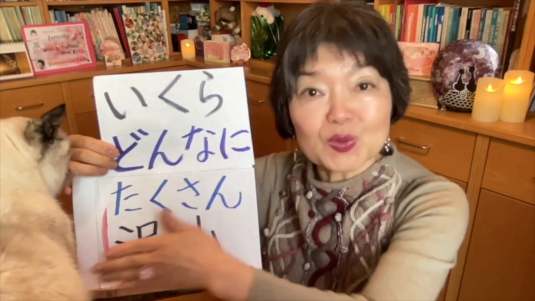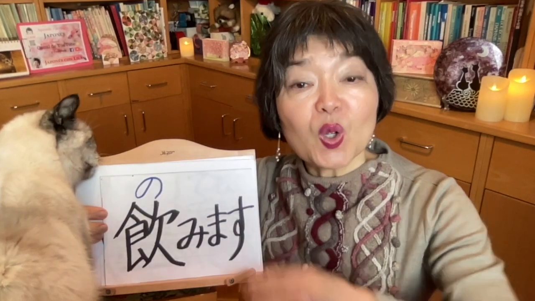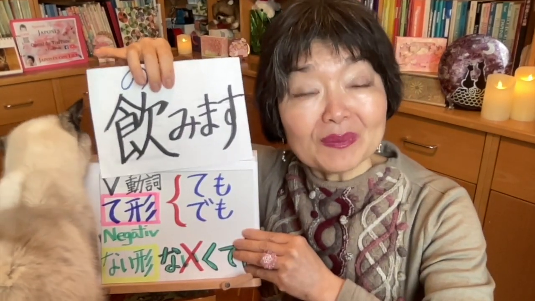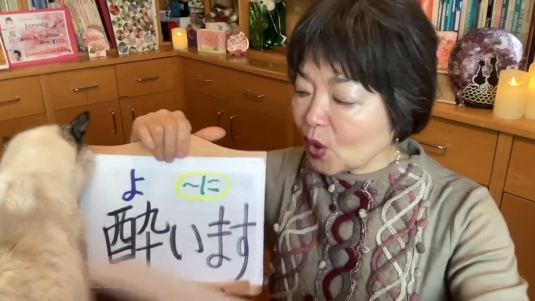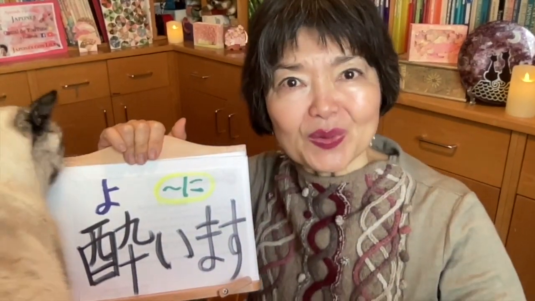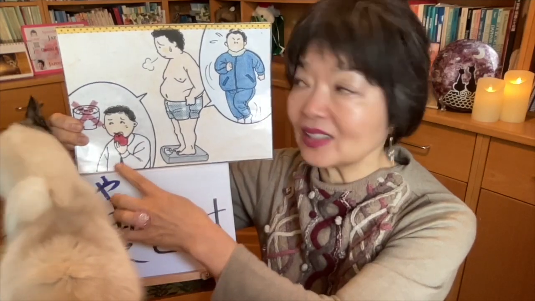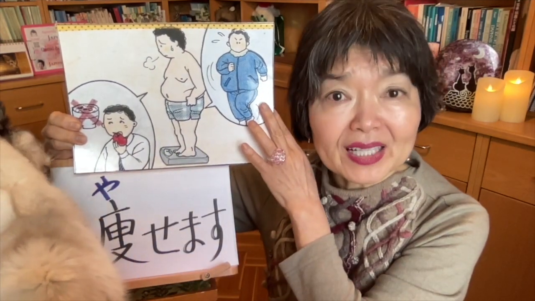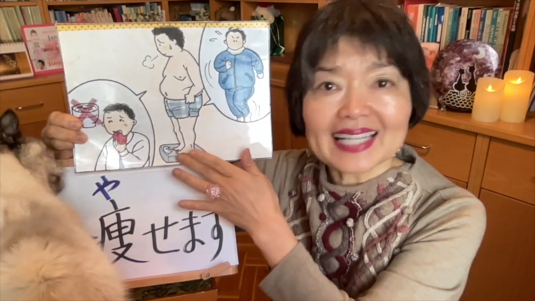So we are not going to use たくさん. いくらお酒を飲んでも酔いません。